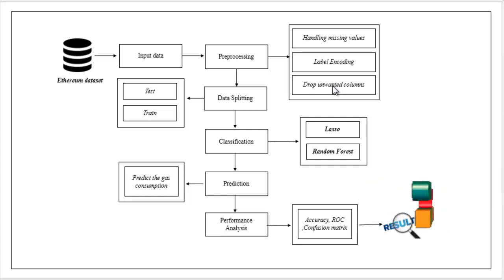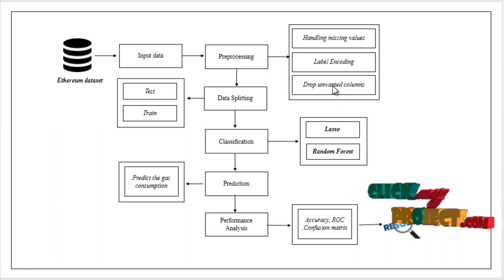Then the data splitting module. The pre-processed data is carried to this module. Here we split the whole dataset into test and train. Test is used for prediction and train is used for evaluation. Based on a ratio, we split our dataset. The split data is carried to the classification module.